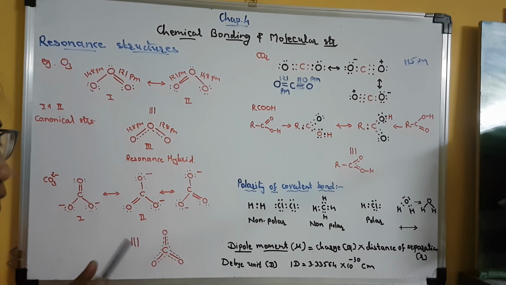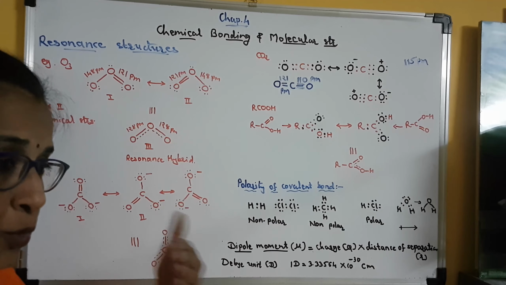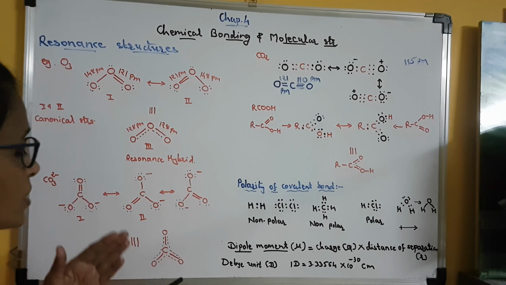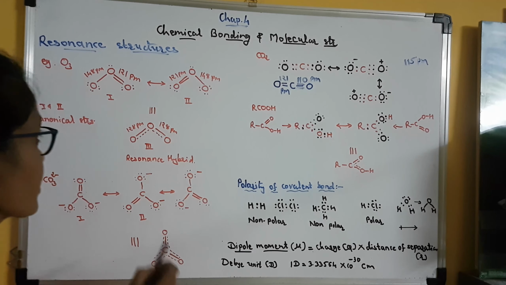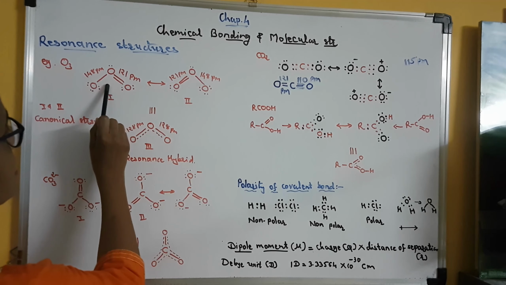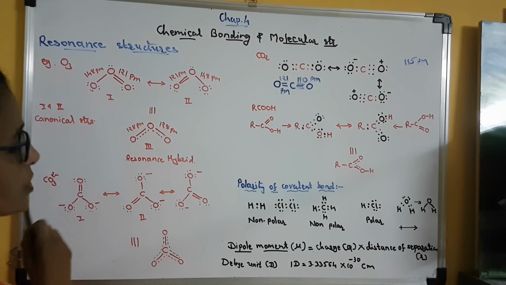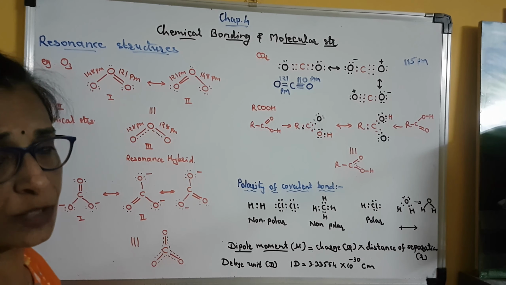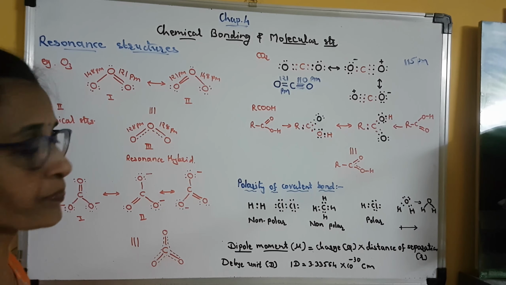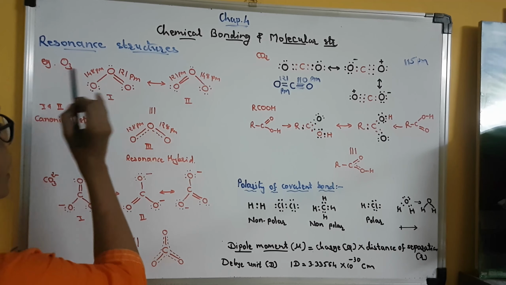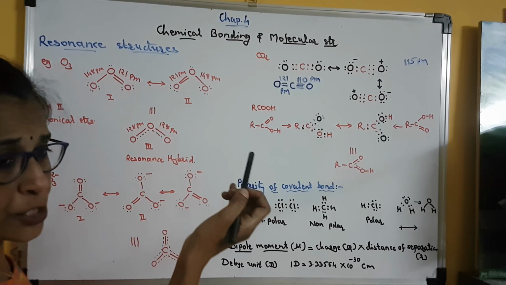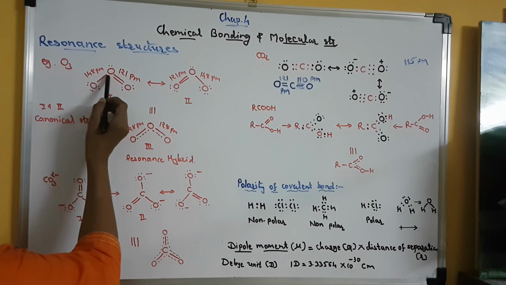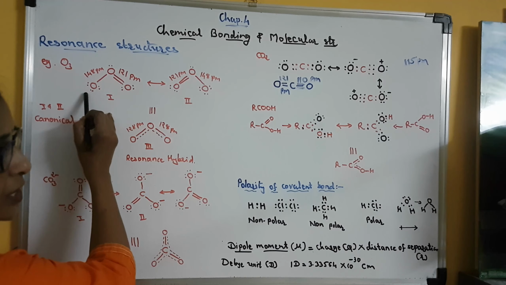Now we will not go into the Lewis distribution of the electron pairs in detail, because we have already discussed that in our previous lecture. But here you can see this is the central oxygen atom which has one lone pair of electrons present in the 2s orbital. Another electron pair, which is present in the 2px orbital, is donated to this oxygen atom.